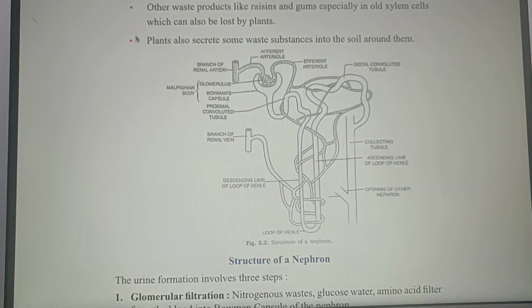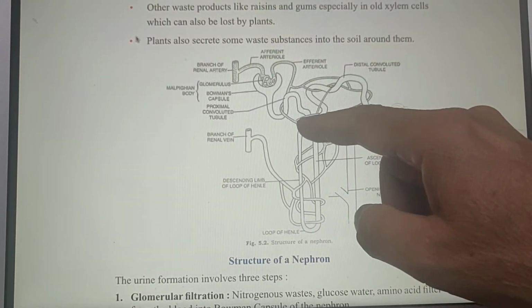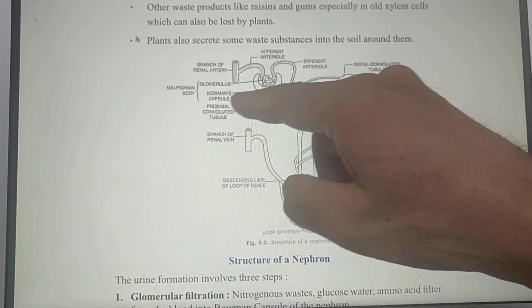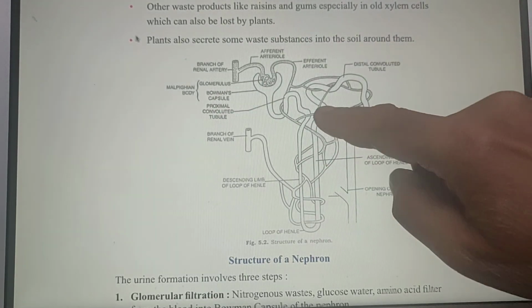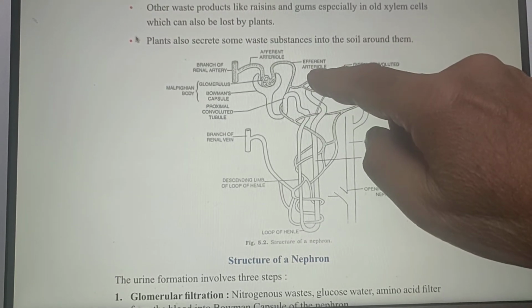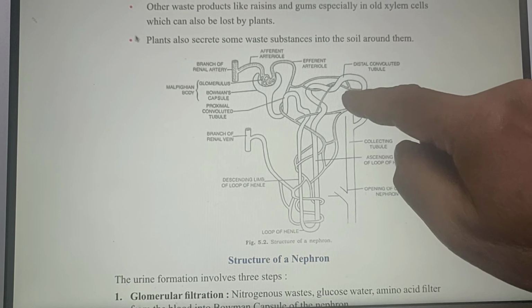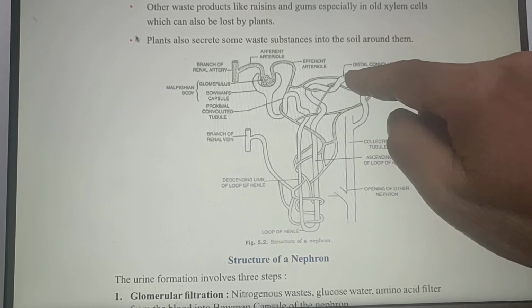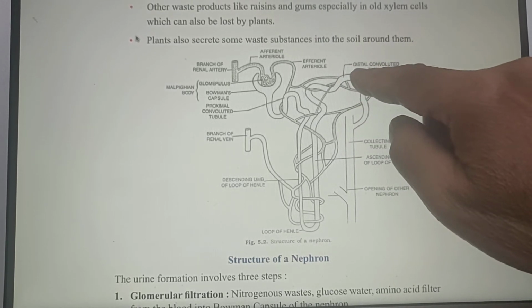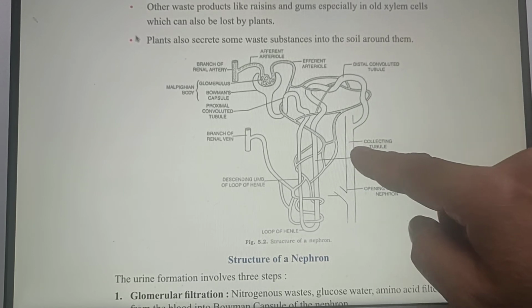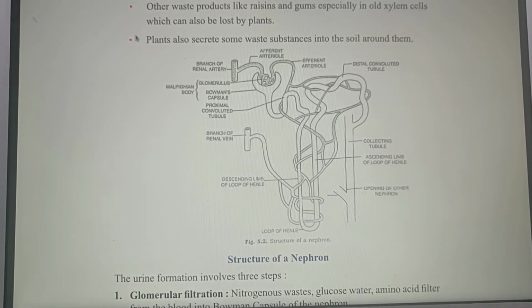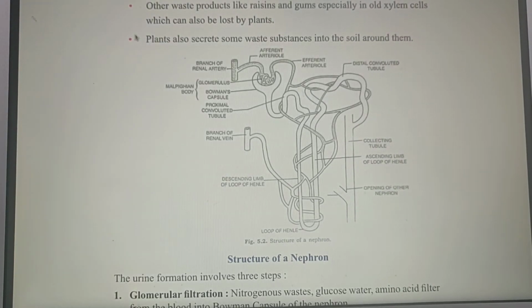Then reabsorption starts here, and all the necessary things which are unnecessarily filtered through in Bowman's capsule are reabsorbed by these arterioles. The remaining substance is in the form of urine, which goes to the distal convoluted tubules and then the collecting tubules, and these finally open into the ureter, which is connected further to the urethra.